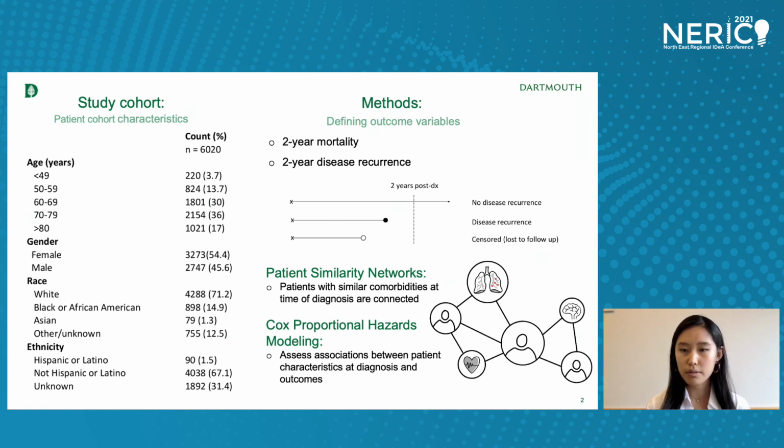And this was based on difference in dates of assessment and diagnosis. Patients lost to follow-up within the 2-year window were censored. Patient similarity networks were assembled for patients with similar comorbidities upon diagnosis based on risk of adverse outcomes. For survival analysis, I used Cox proportional hazards modeling.